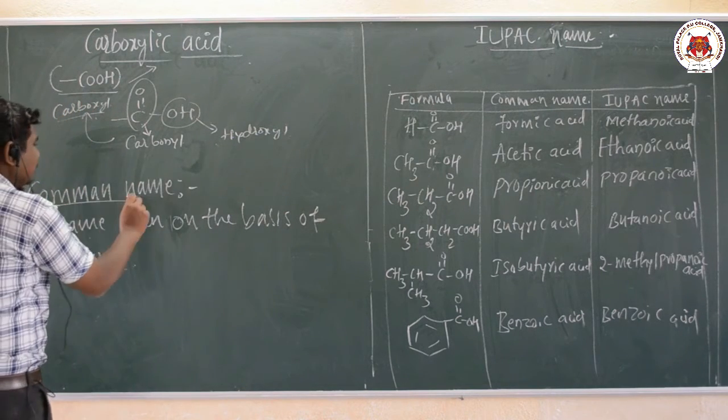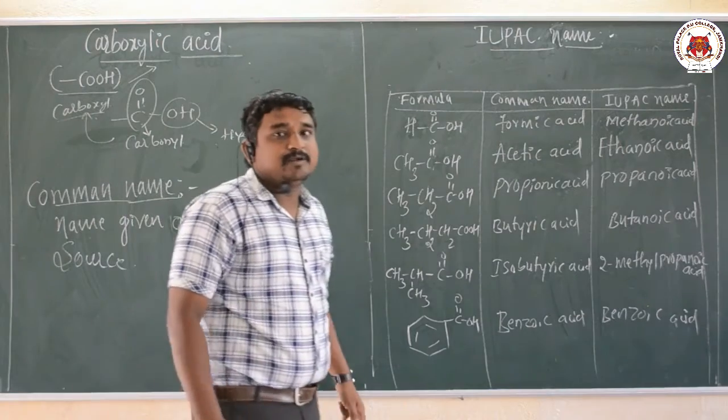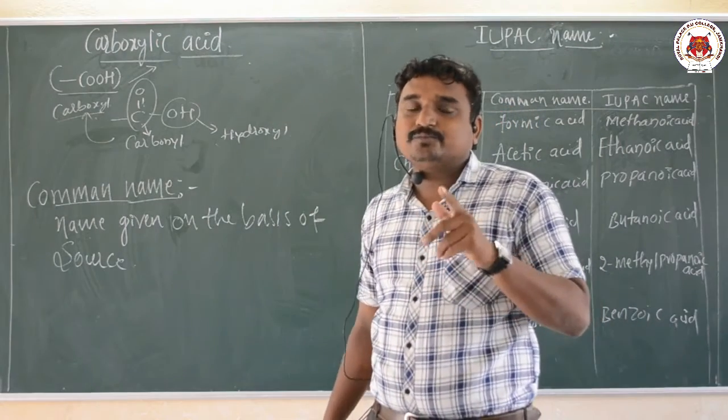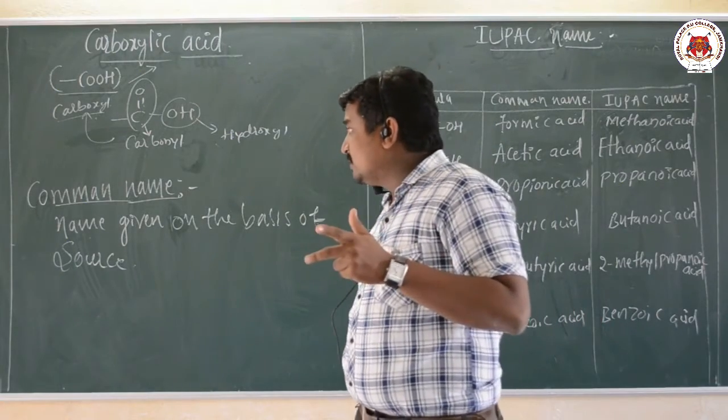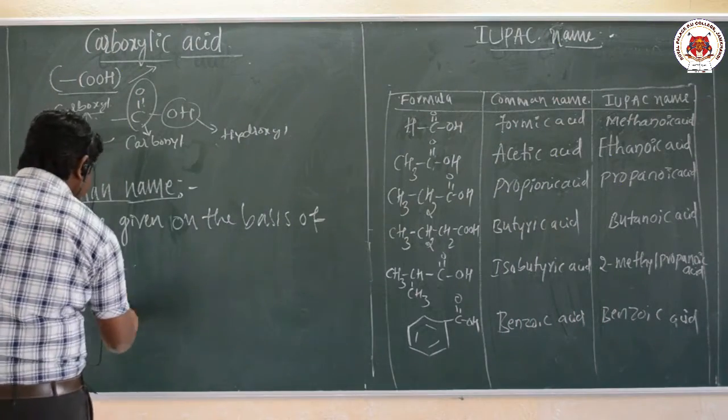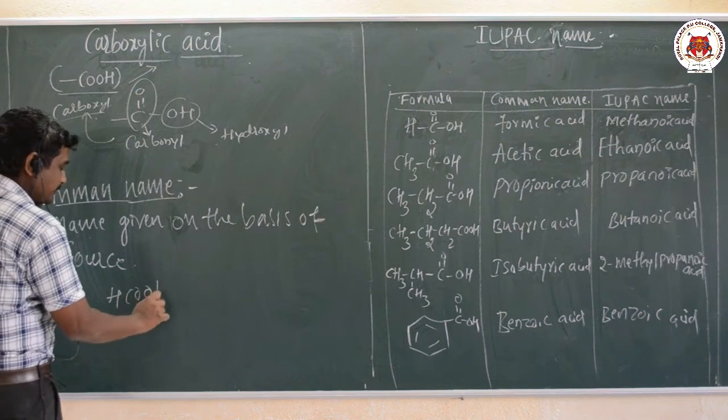Now the next concept, that is common name of the carboxylic acid. They are given on the basis of the source from which they are derived. So for example here, formic acid, HCOOH.